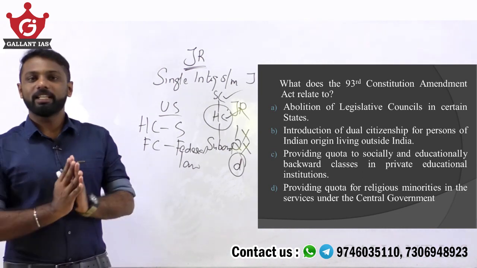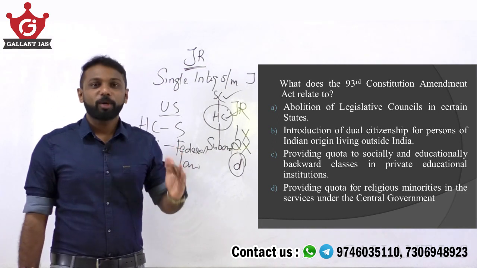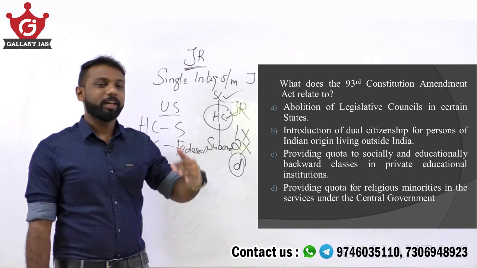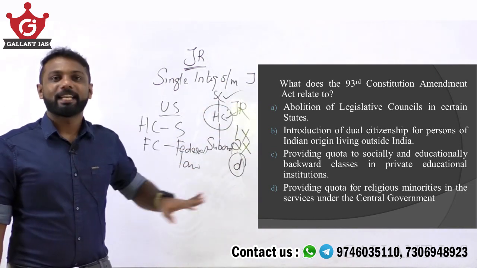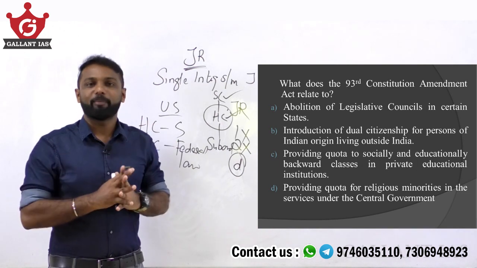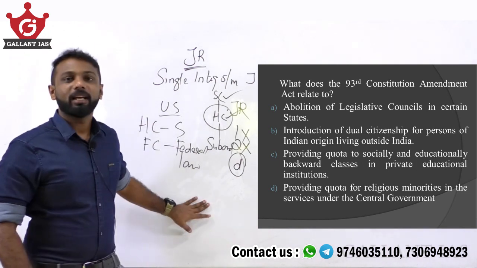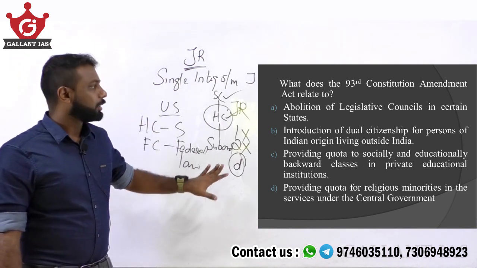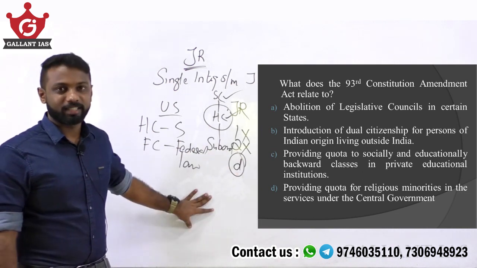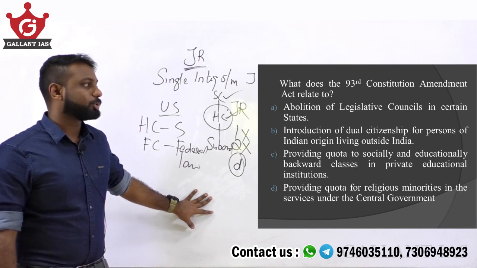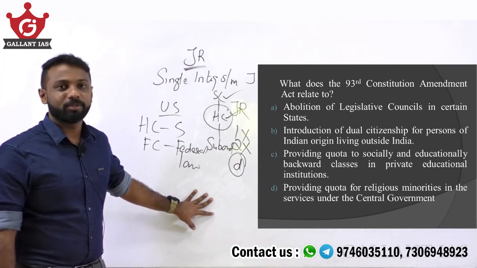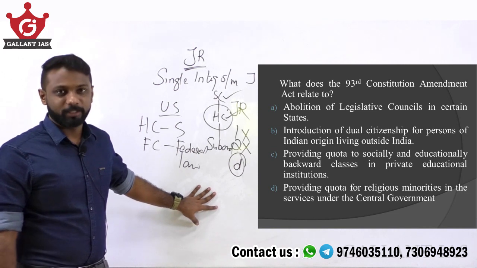See, when you study Indian polity, please note down some of the important constitutional amendment acts. Why? Because those acts are directly asked. You must note down the most important amendments made by our parliament. Okay, so here 93rd amendment is selected, so option C is the correct answer. That is, providing quota to socially and educationally backward classes in private education institutions is the answer to this question.